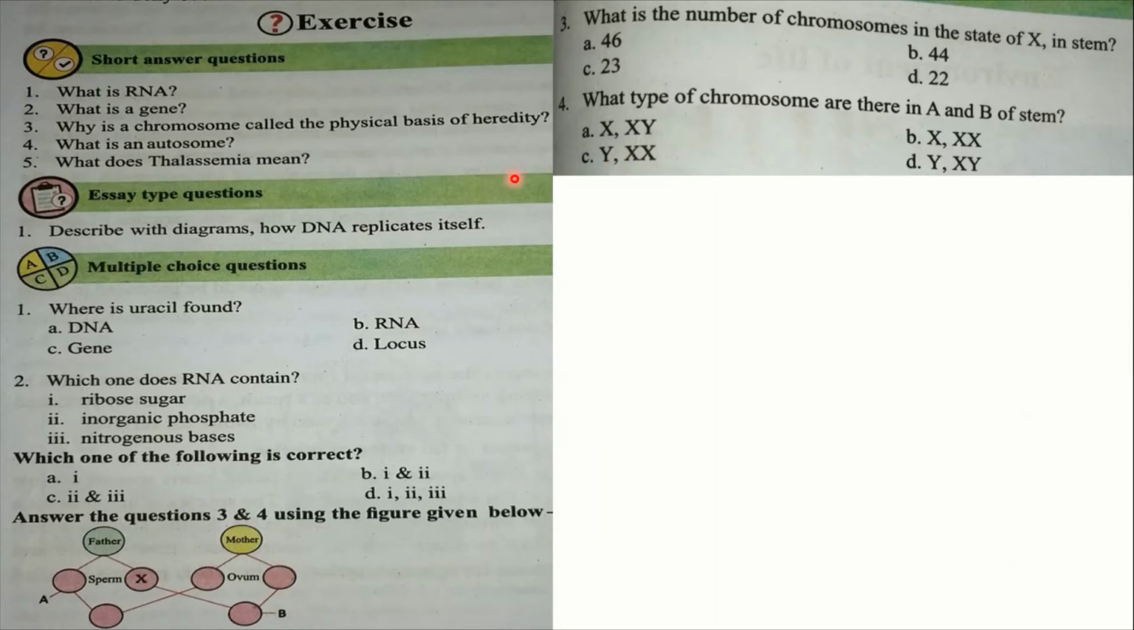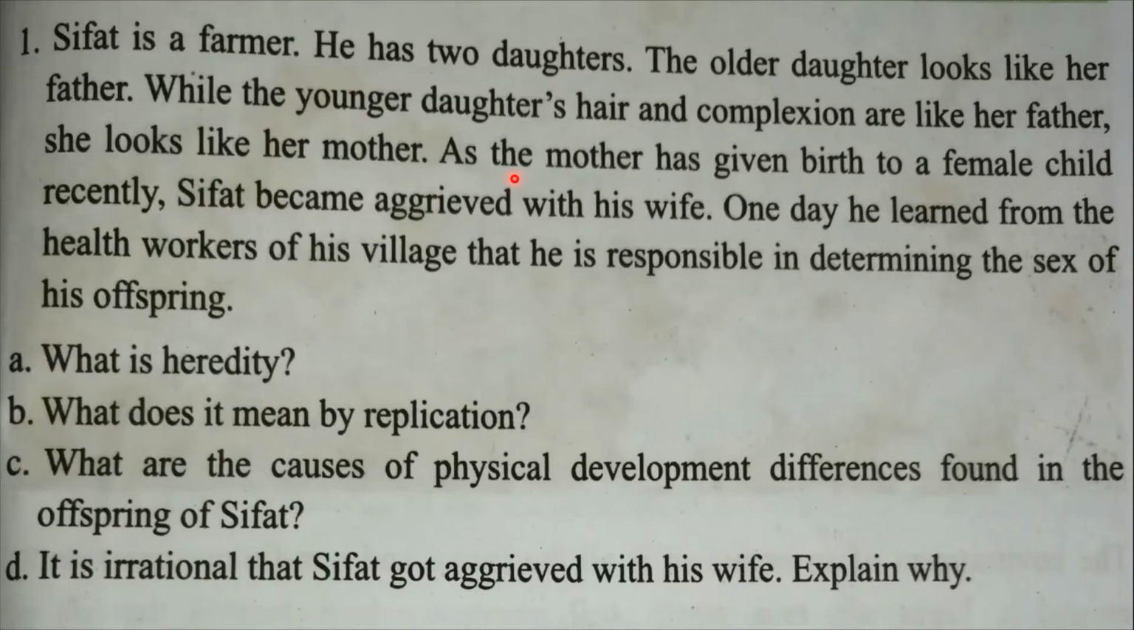Okay everybody, now let's see the creative part. Read the stem attentively. Sifat is a farmer. He has 2 daughters. The older daughter looks like her father, while the younger daughter's hair and complexion are like her father. She looks like her mother, as the mother has given birth to a female child recently.